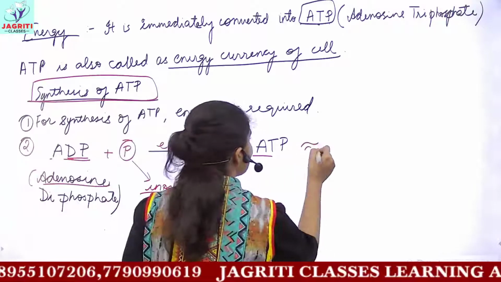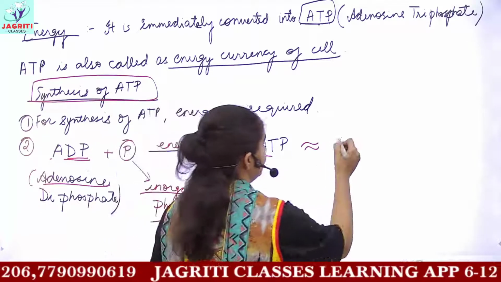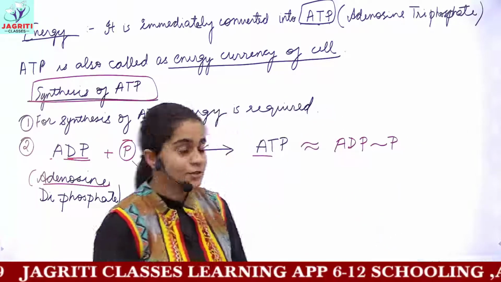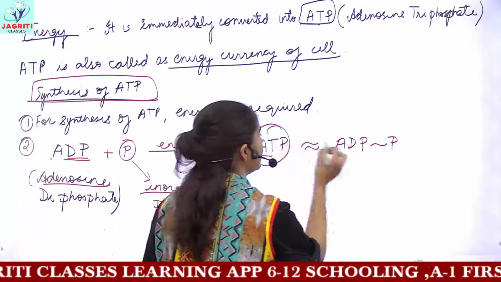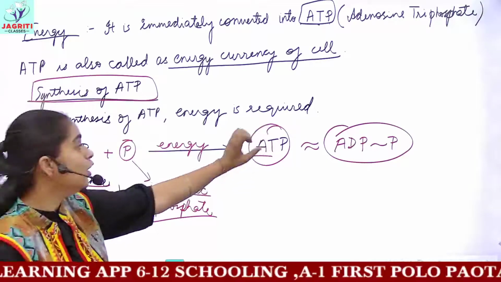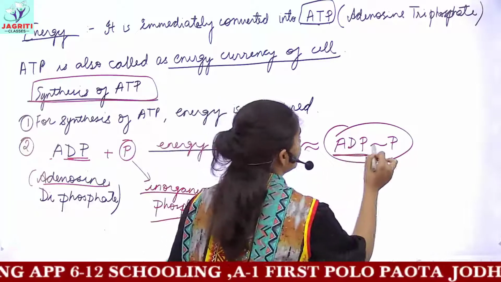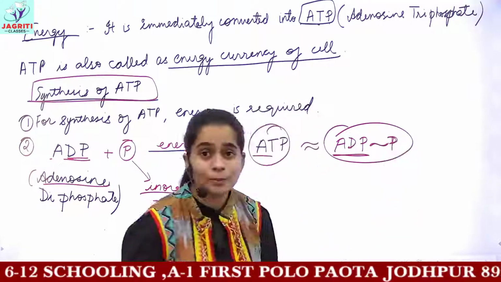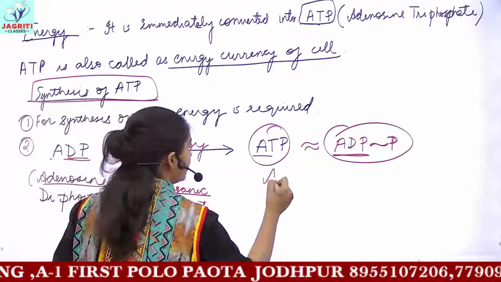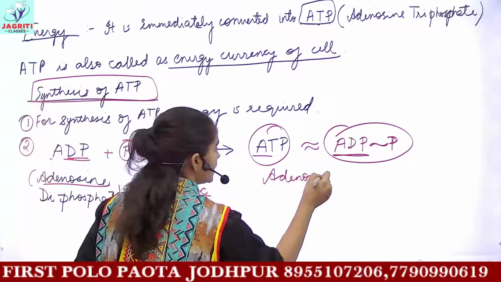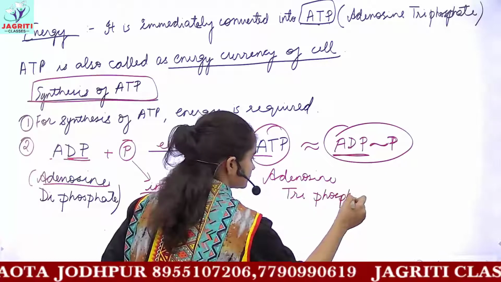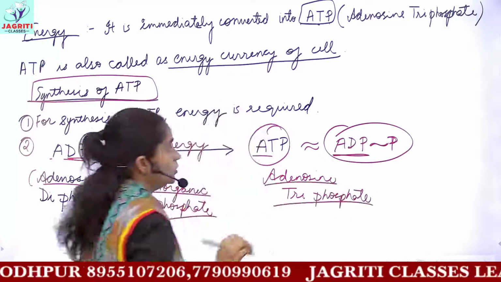So this ATP can also be written as an ADP molecule joined with a phosphate group. So this forms your ATP. These are the same molecules. Either you can write ATP as a whole molecule, or you can say that the ADP molecule gets attached with a single phosphate group and it forms a triphosphate compound, which is ATP. And again, ATP is adenosine triphosphate.